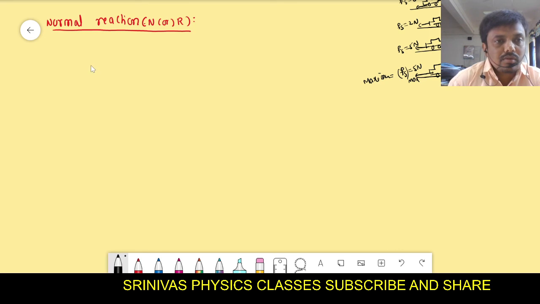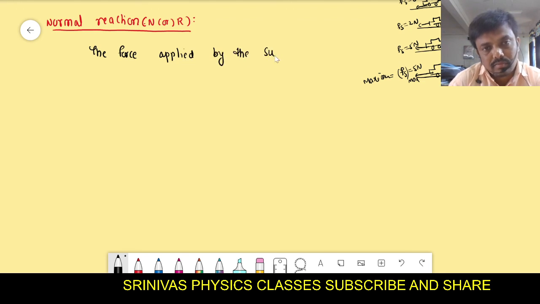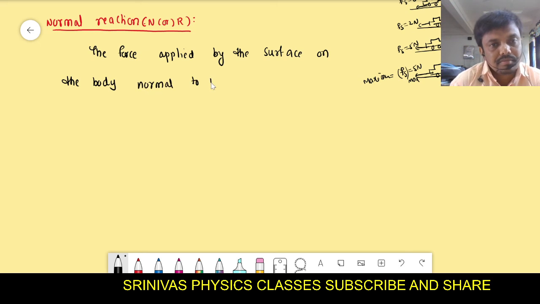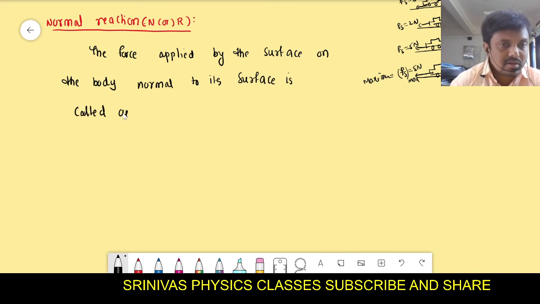it is the force applied by the surface on the body normal to its surface is called as normal reaction. Normal means this reaction is a force that is perpendicular to the surface. That's why it is said to be normal reaction.